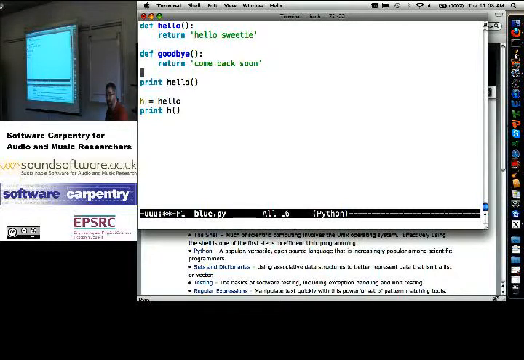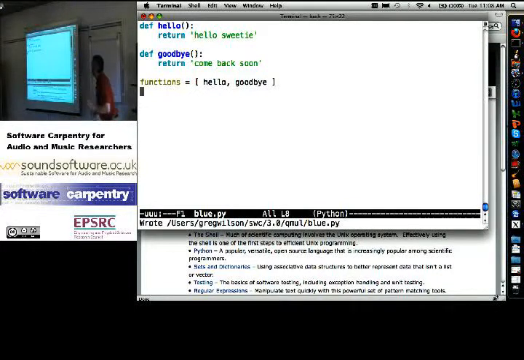Everybody okay with this? So far, so good? Okay. And functions equals the list of hello and goodbye. What? Okay. Hello is pointing at those instructions. Goodbye is pointing at those instructions. They're values. I can put values in lists.